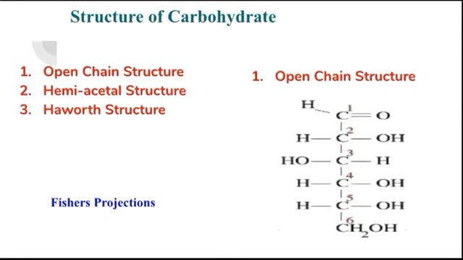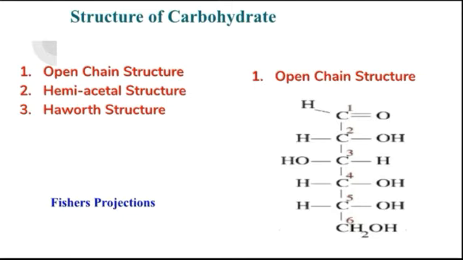If you see that structure, there are 6 carbon atoms, and one particular open chain is formed. That we call as open chain structure or straight structure. Carbon is arranged in a straight or linear form, that is called as open chain structure or straight structure.